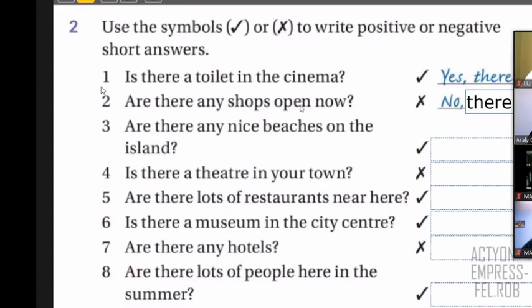Okay, class, let's check together. Let's see some volunteers. Remember, it's short answers. You can say there is, there are, there aren't, there isn't. So let's start with Fernando. Fernando, what do you have? And number 3, yes, they are. Okay, so that's correct. Just one moment. I can show it. But yeah, it's correct. I don't know why it's not working, but wait.